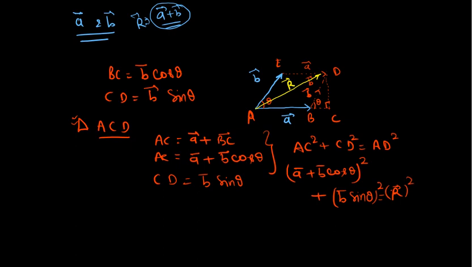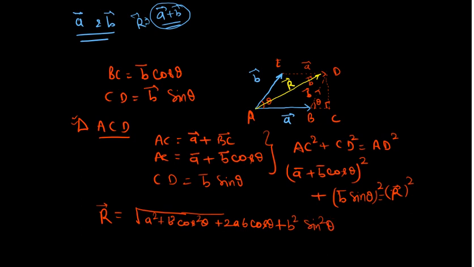So if I write the resultant vector, I will write square root of, if I square these things, A square plus B square cos square theta plus 2AB cos theta plus B square sin square theta. That will be in square root.